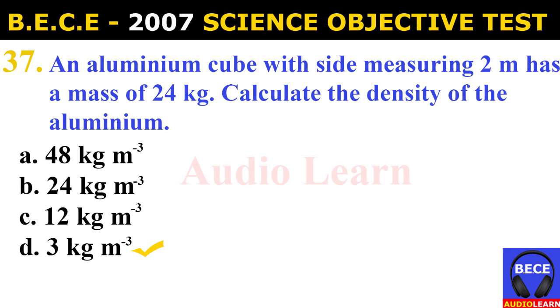D. 3 kg m^-3. And the answer is D. 3 kg m^-3. An aluminium cube with side measuring 2 m has a mass of 24 kg. Calculate the density of the aluminium. 3 kg m^-3 is the answer.